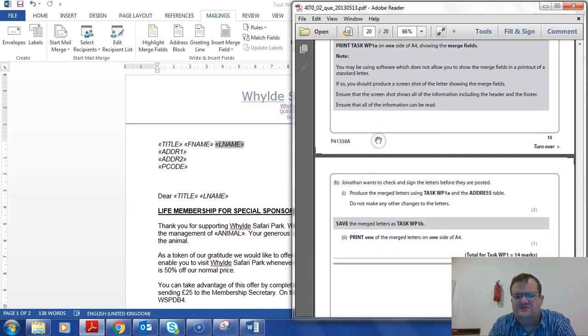Then he wants to check and sign the letters before they're posted. Produce merge letters using task WP1 in the address table. Do not make any other changes. So I've got to merge it, and then I've got to save it, and I've got to print one letter.